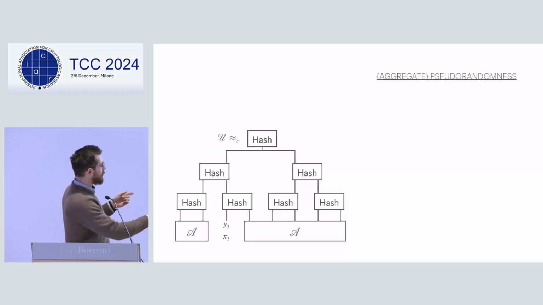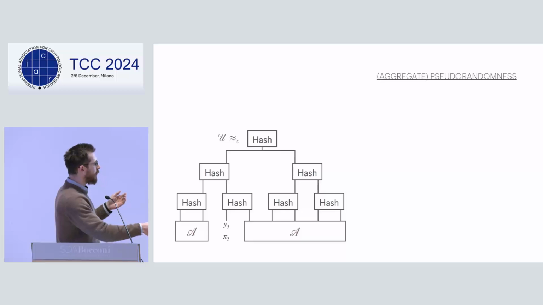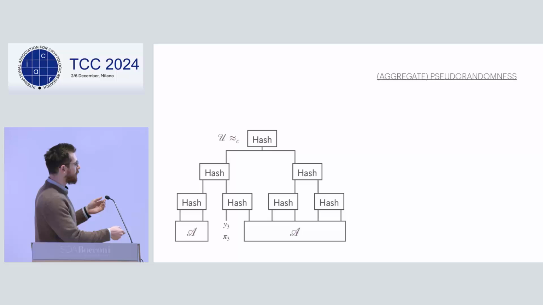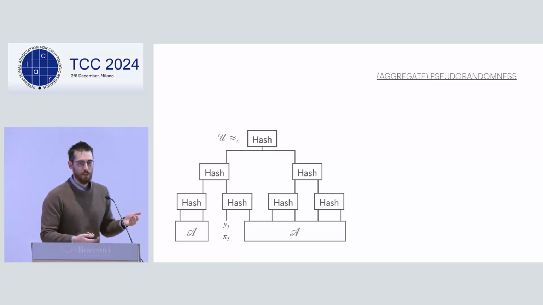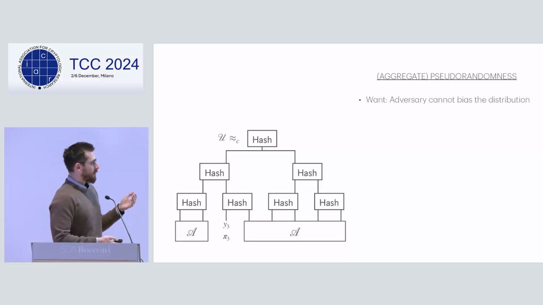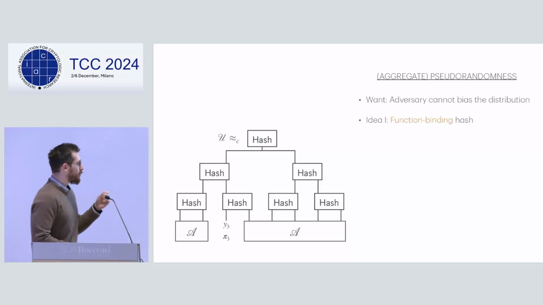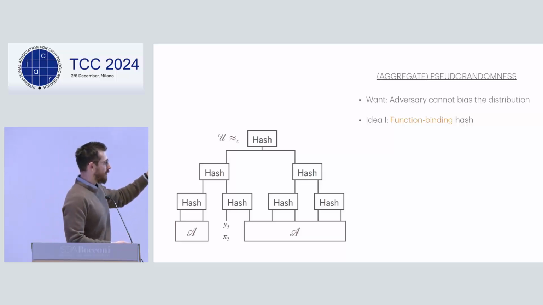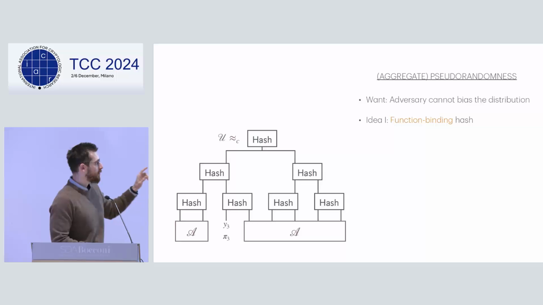And we want to prove this in a setting where the adversary can control, just to keep things simple, let's say all but one pre-images of the hash, right? We need at least one to be pseudo-random, otherwise there is nothing. There is no entropy left. So we want that essentially the adversary cannot bias this distribution. It's actually a priori not clear, in general probably even not true for hash functions.